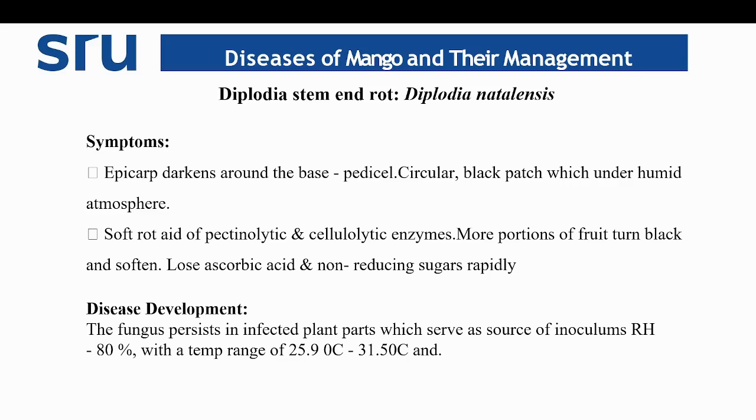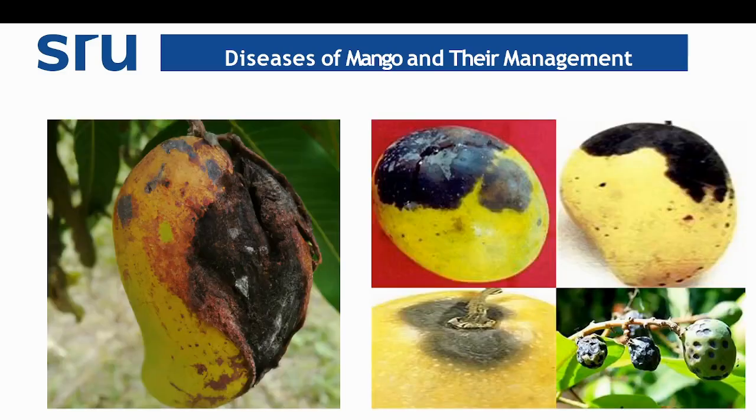Coming to disease development, the fungus persists in the infected plant parts, which serve as a source of inoculum, with RH of 80% and temperature ranging from 25 to 31 degrees Celsius. So this is regarding Diplodia stem end rot. These are the images representing the stem end rot caused by Diplodia.